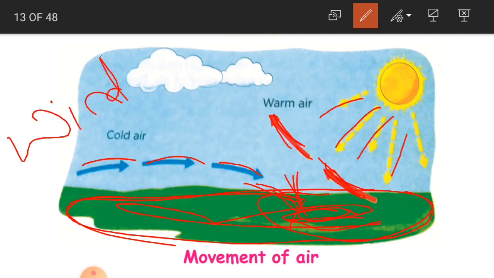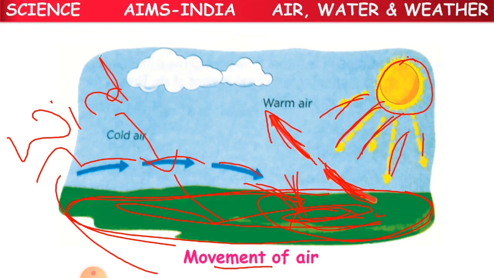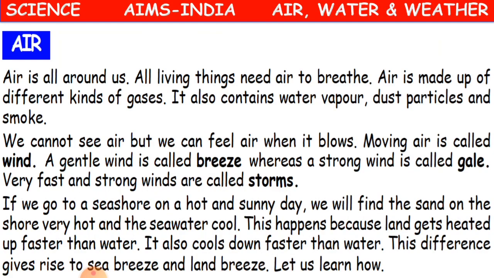Clear children, understood? So listen once again. So this is the sun. When the sun rays fall on the earth surface, what happens? The earth surface gets heated and the warm and light air rises up, and the cold air comes down. And this continuous movement of the air, that warm air going up and cold air coming down, is going to cause the wind. Clear children? Yes.